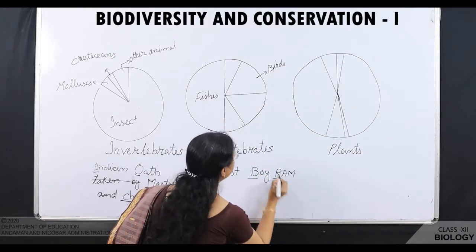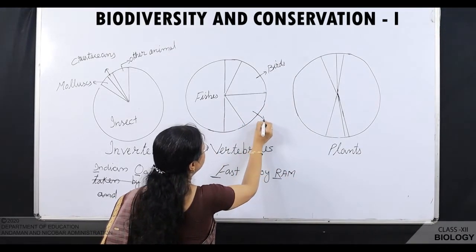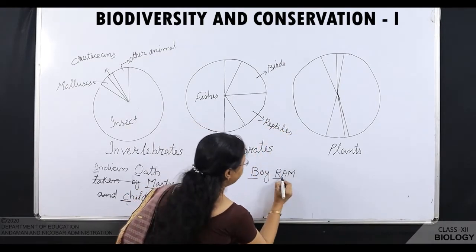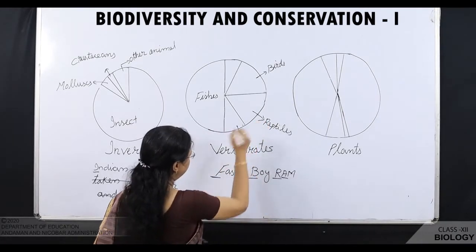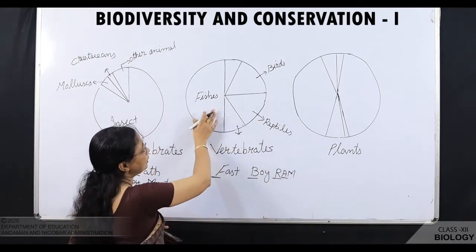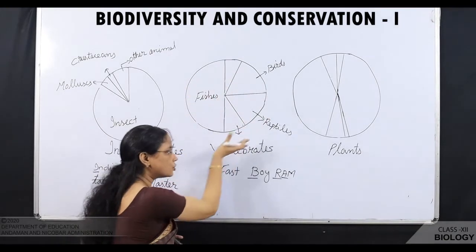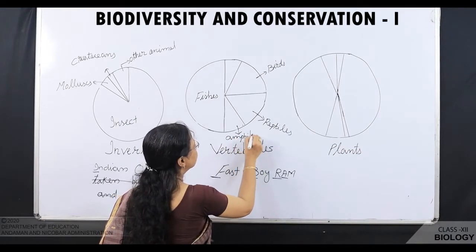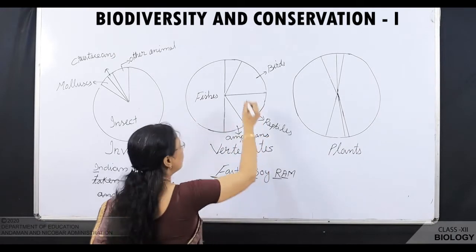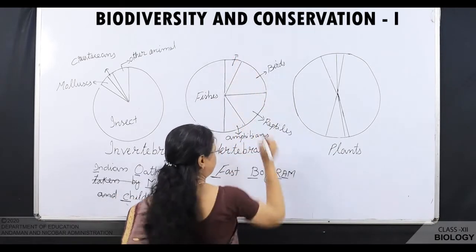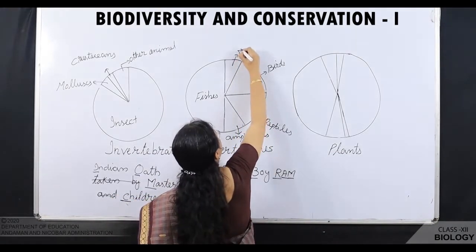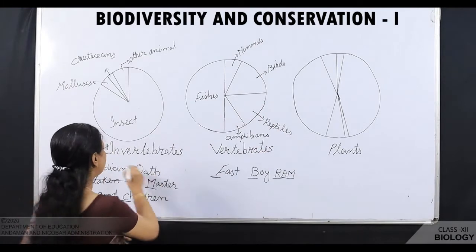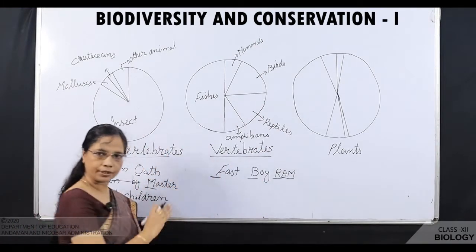And next is R, reptiles. And A is the next smaller area, so this is amphibians. And the smallest one is mammals, M for mammals. So this is how you can remember the pie chart of invertebrates and vertebrates.